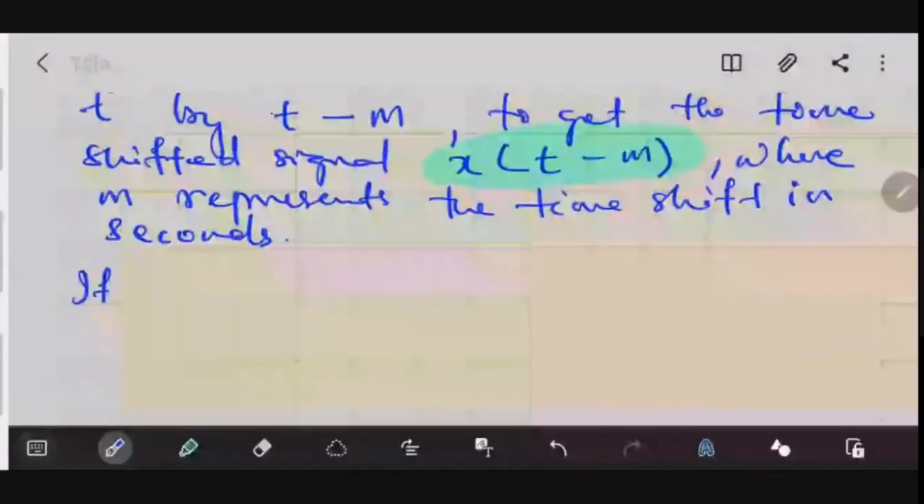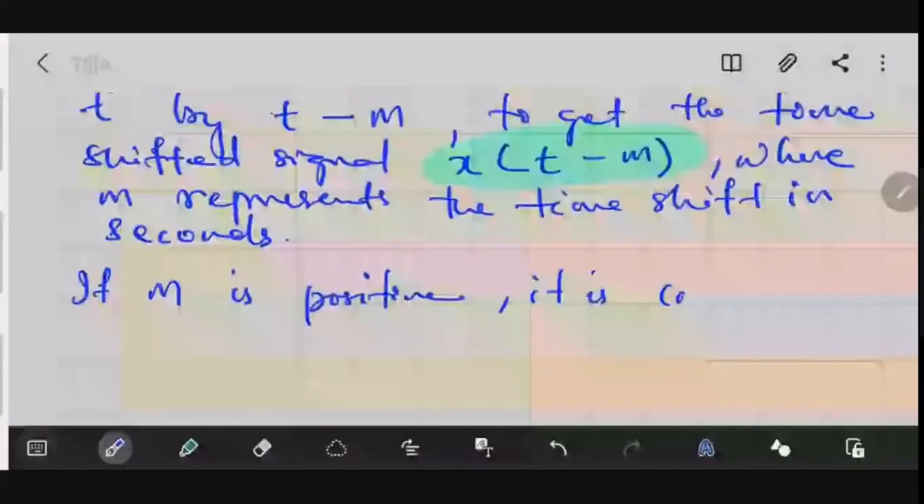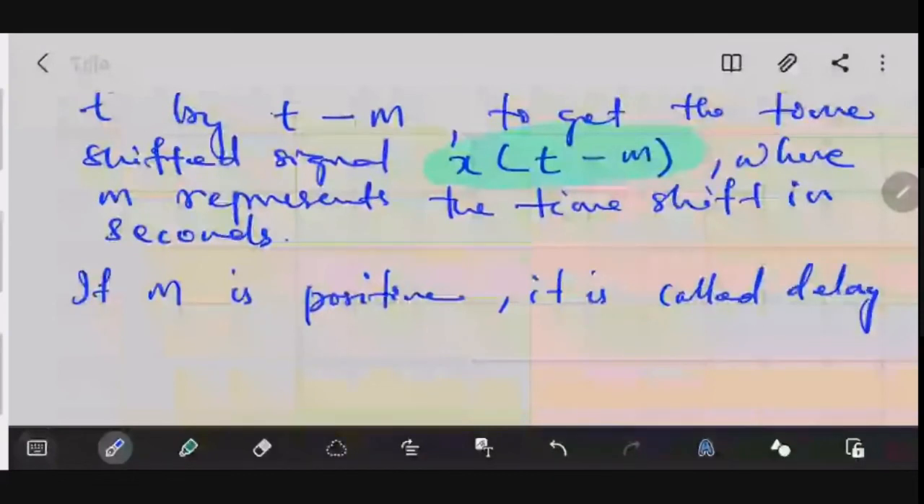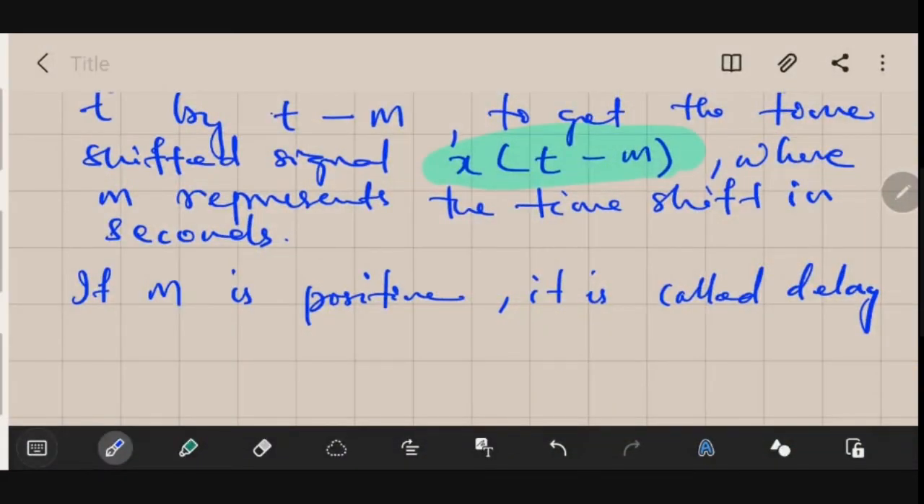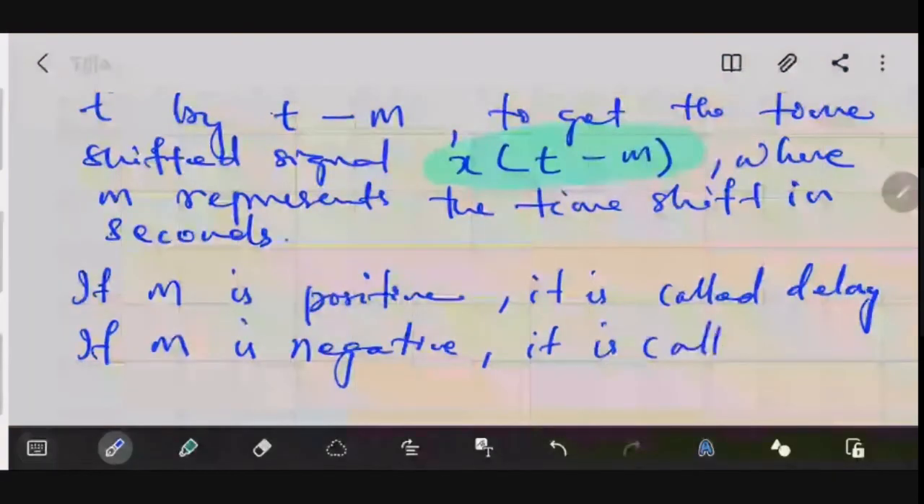If m is positive, it is called delay. If your m is negative, it is called advance.